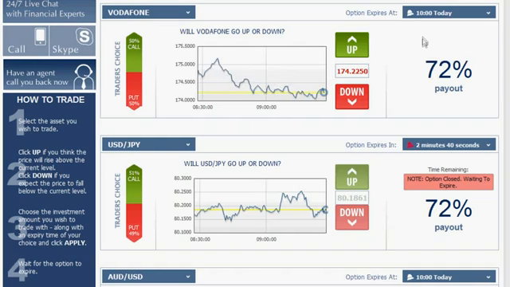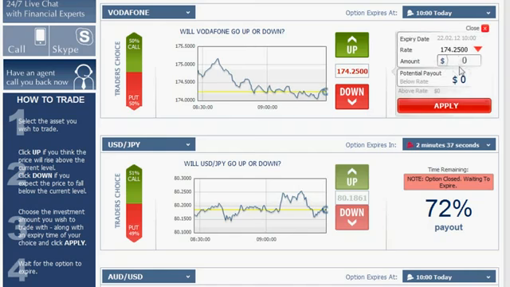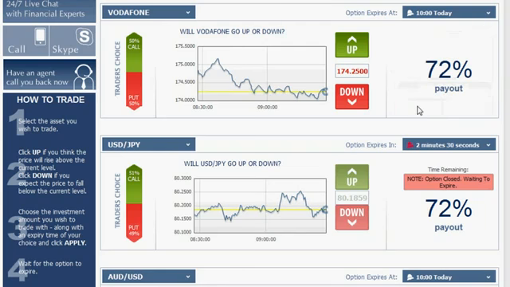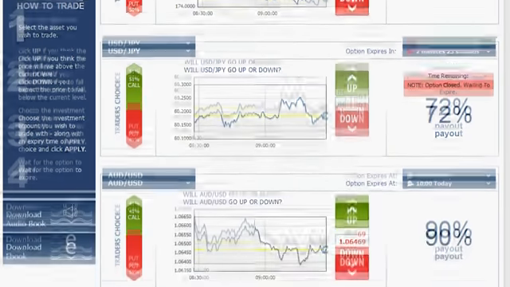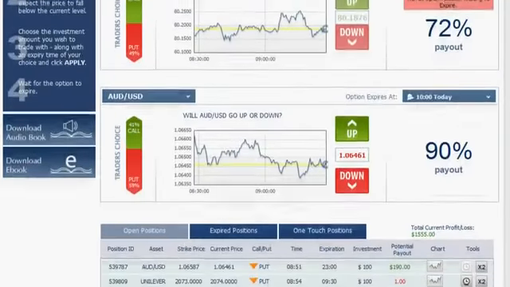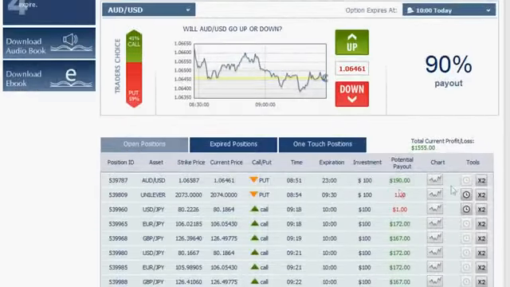We choose our hour. Since it's going down, we click down, enter $100 and apply. Approve the option and exit the confirmation. So by now I have currently opened 7 positions following the significant trends showed by the graphs. Right here we have all of the open positions, and we see here that the expiration hour of those options is 10 o'clock. I'm going to speed up the process of the video.